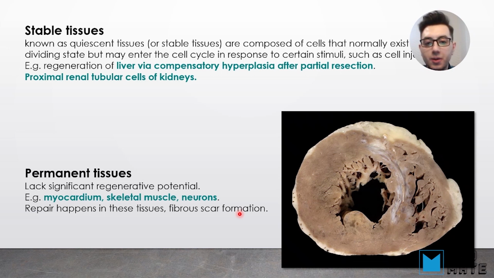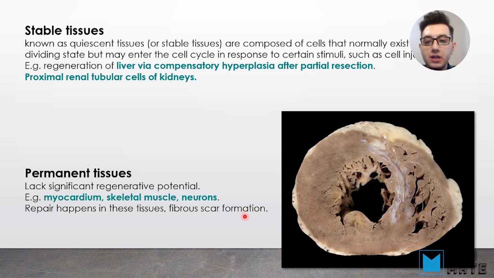Now, the last category that we want to talk about is permanent tissues, and these tissues lack significant regenerative potential because they cannot undergo regeneration via, for example, hyperplasia. What they do is form a fibrous scar, and they repair themselves in that way.